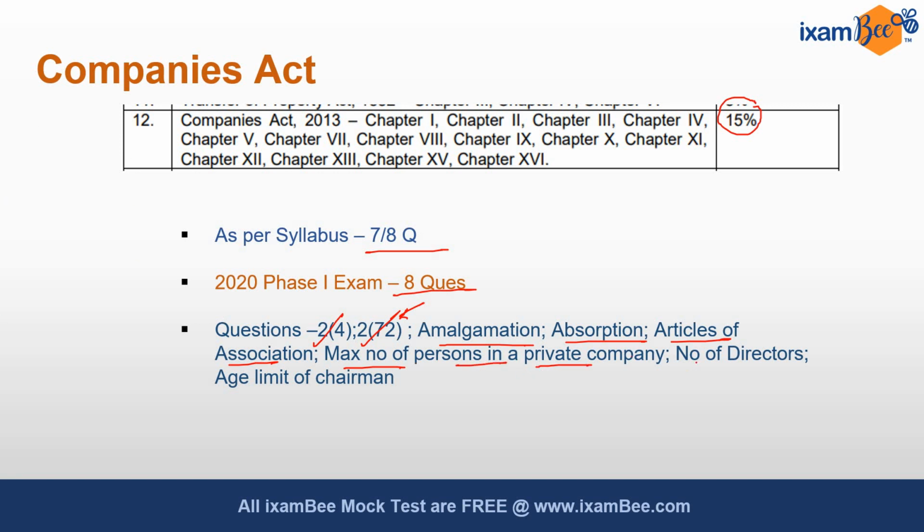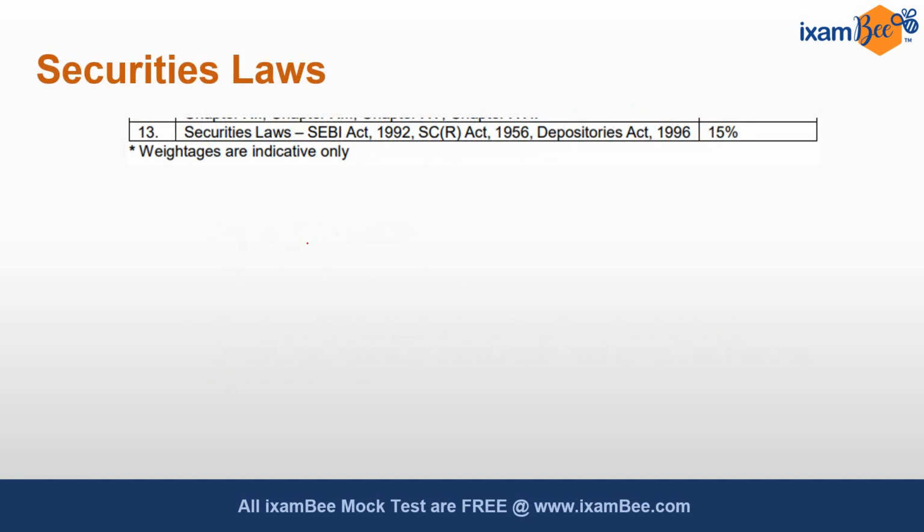Then there was one more question relating to number of directors in a private and a public company, and what could be the maximum age limit of a chairman under Companies Act. So these were the questions from Companies Act. The next important topic is securities law, which again holds a weightage of 15%. So expected number of questions as per the syllabus is 7 to 8, and actually there were 9 questions from